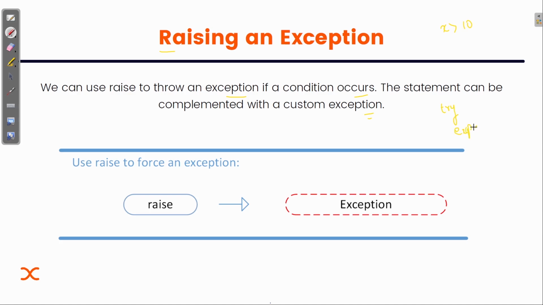So basically this raise keyword is used to manually raise some exception. By this diagram you can understand raise and exception.